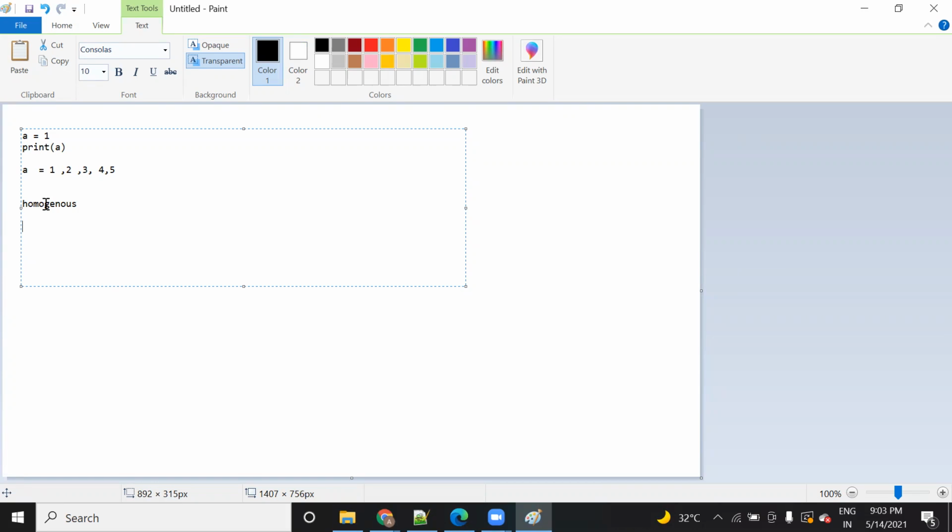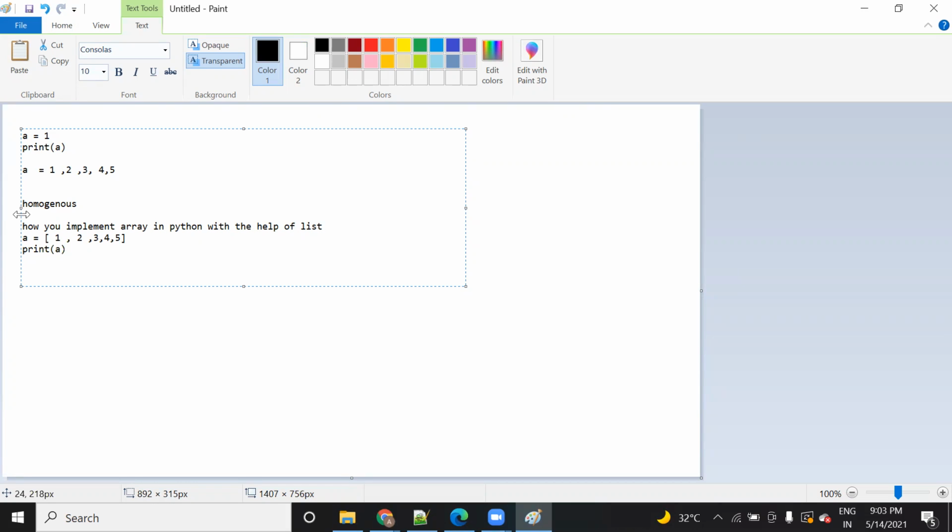That is the beauty of Python, how you can implement an array in Python with the help of a list. So how can you add it? You just need to declare a variable, and instead of one value, you can save multiple values at a time. One, two, three, four, five. In this way you can save it, and when you print it, it will give you multiple values at a time.